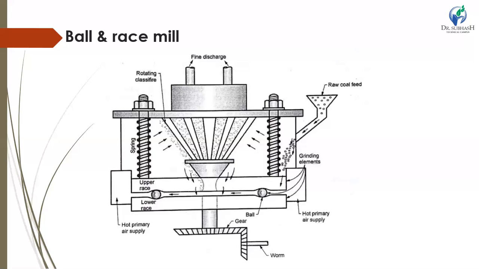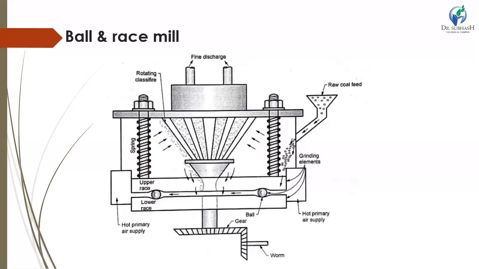In this mill there are some advantages. The pulverizers are widely used due to the following advantages. It has lower power consumption for pulverizing coal. It requires less space and has lower weight. It has lower capital and operating cost. The fan handles only air, hence blade erosion by particles is avoided. It can handle coal containing as much as 20% moisture.